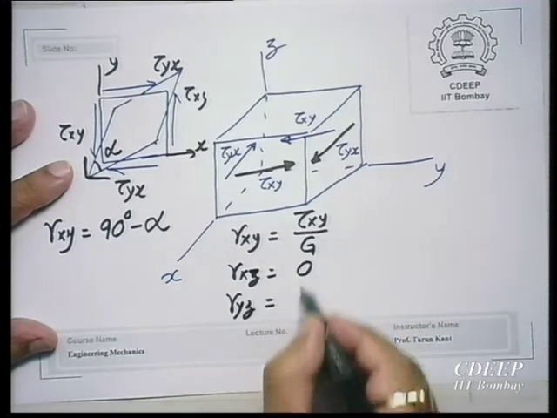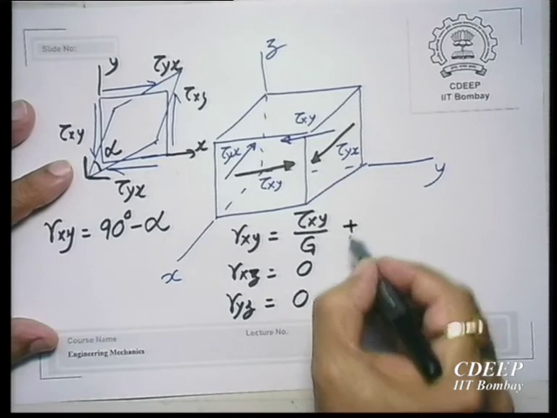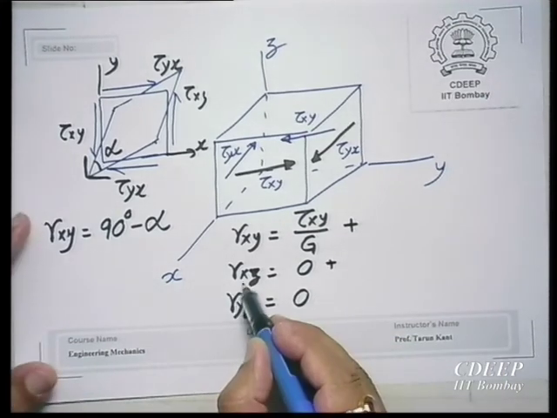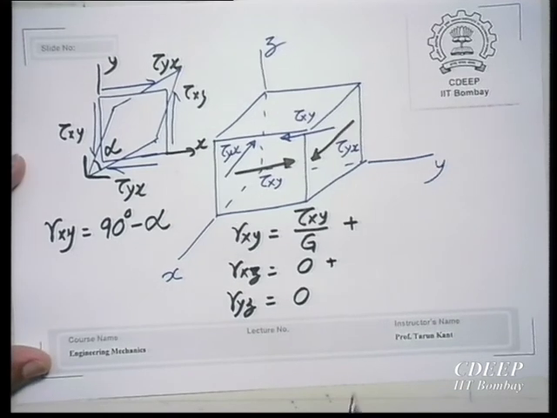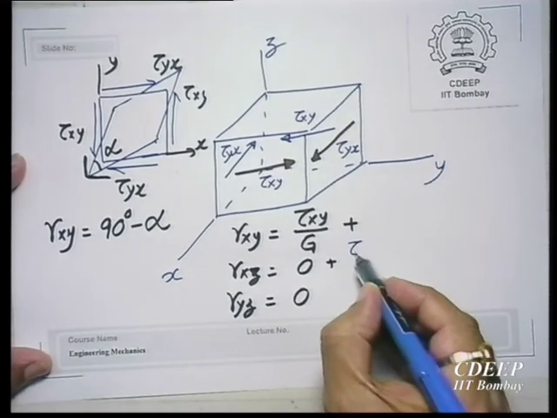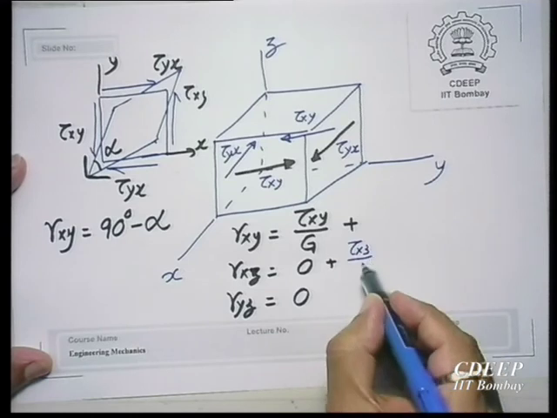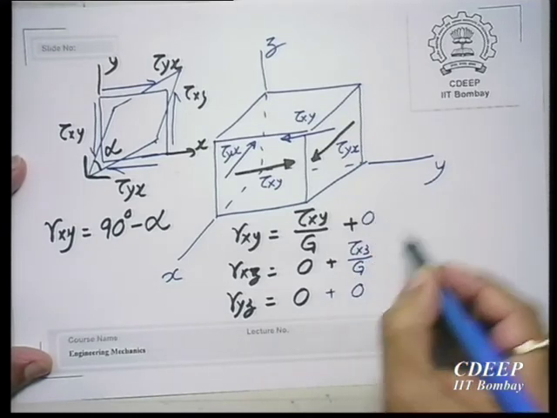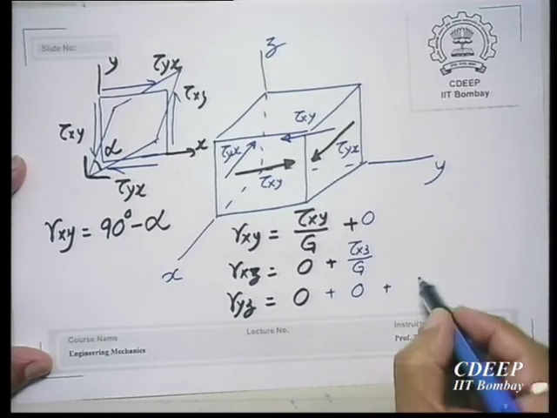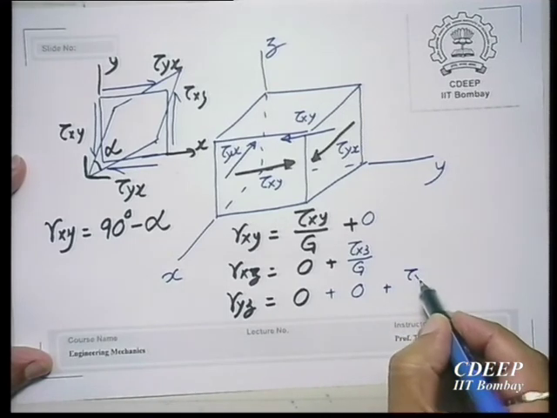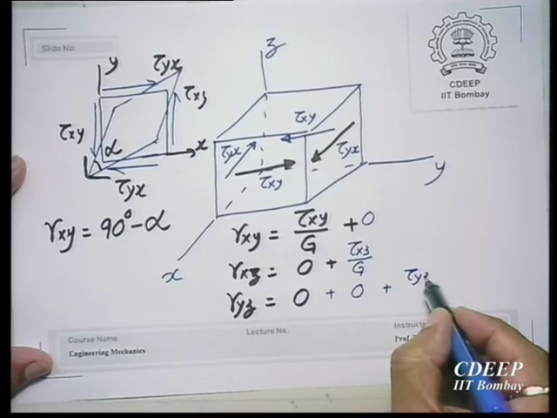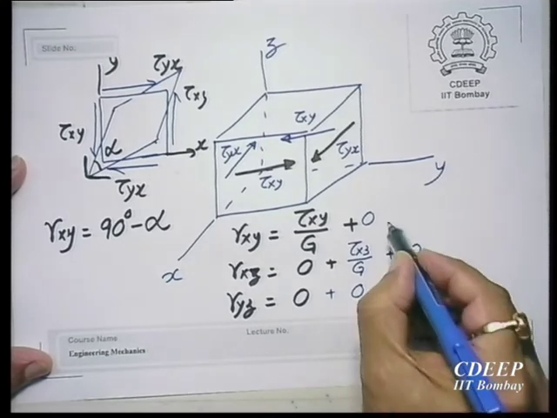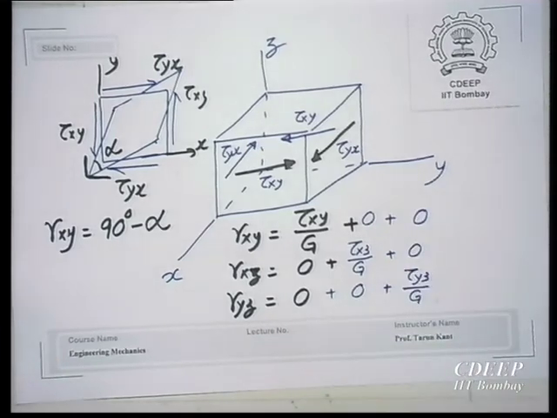This is 0 and this is 0. Similarly, when you apply shear stress in the xz plane, it will be tau xz by G, 0 here, 0 here. And when you apply tau yz, it will be this divided by G, 0 here and 0 here.